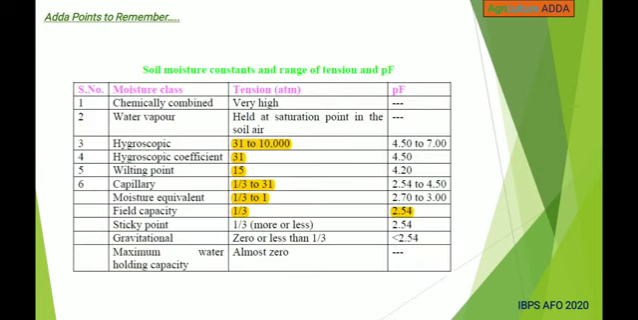This is the moisture class, tension and PF value, and the highlighted parts are very important. In this case, hygroscopic tension will be around 31 to 10,000 atmospheres, and PF value of that is 4.5 to 7. And for wilting point, its tension is 15, and the PF value of that is 4.2. And in capillary, 1/3 to 31 will be tension, and 2.54 to 4.5 is PF value. And for field capacity, 1/3 is tension, and 2.54 is the PF value.